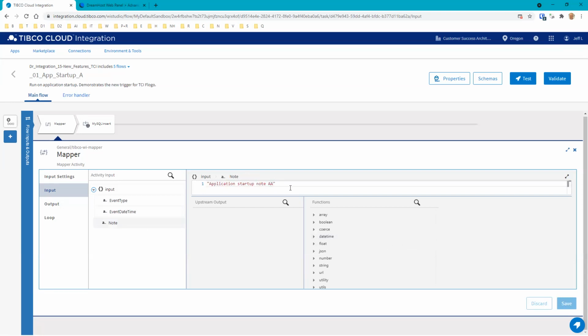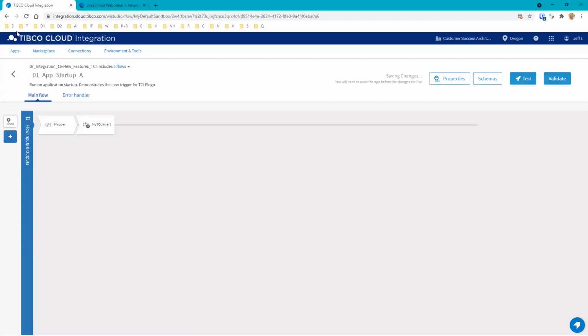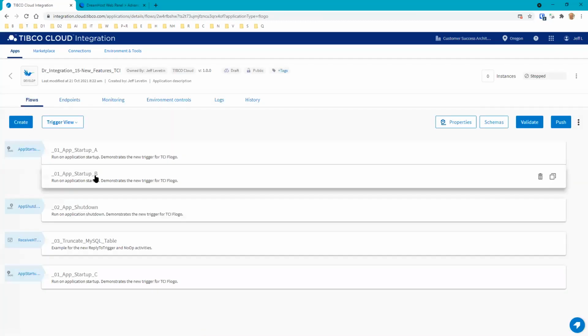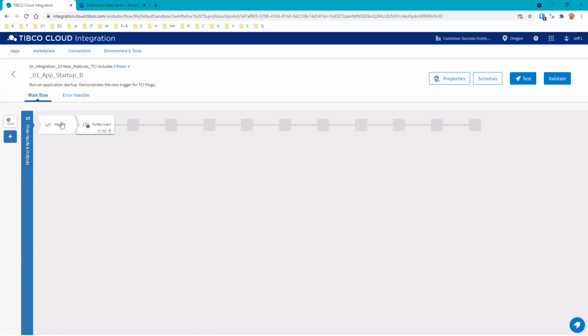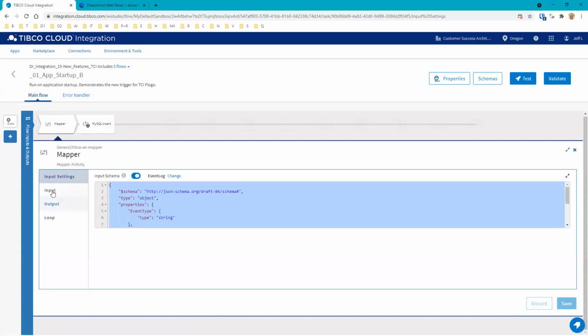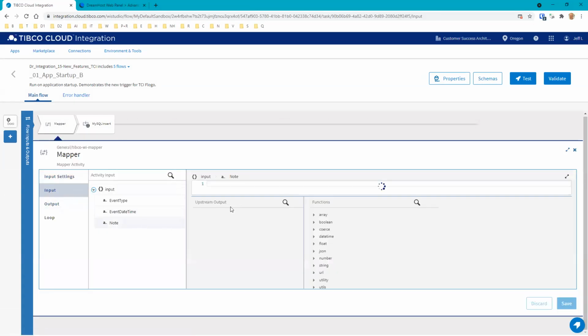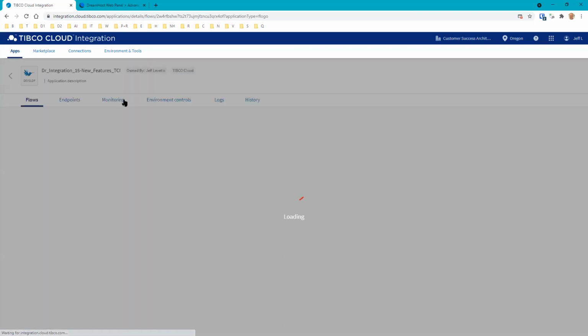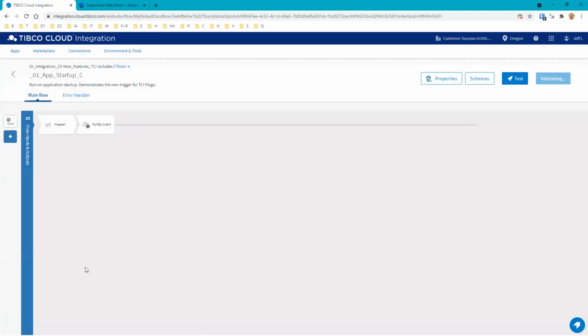I'm just going to change this real quick here so we can see what it looks like when we deploy this, all right? So I'm going to go through and actually change all these so we can see what it looks like when we redeploy this. So we'll head over to the mapper, and then on the input here, we see that we've changed the note. We're going to put a single B here. This is the second one. These are all exactly the same, except that the note is slightly different in all these.